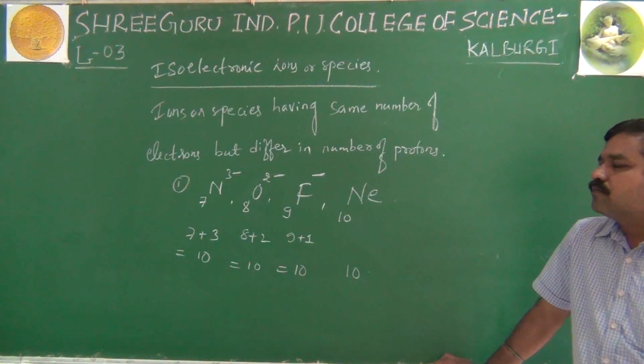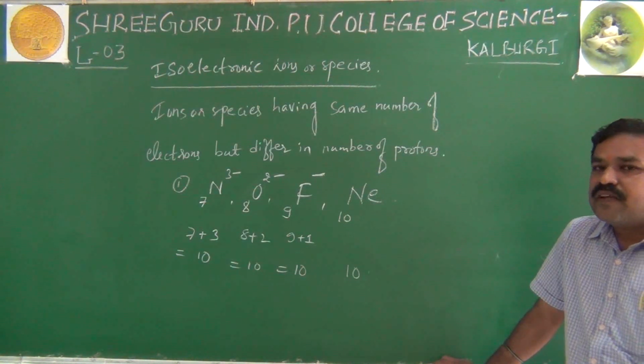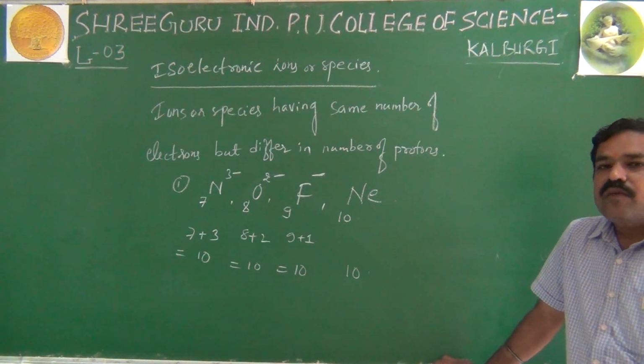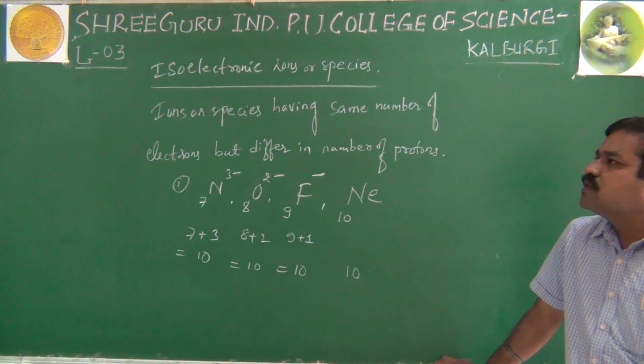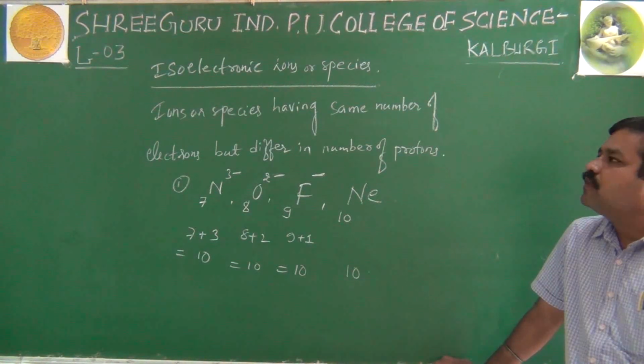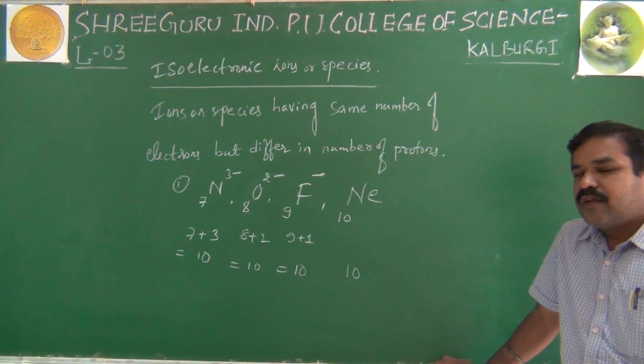So these are theory for 2 marks. They will generally ask you definition with examples. What are isotopes? Give an example. What are isobars? Give an example. What are isotones? Give an example. What are isoelectronic ions or species? Give an example.